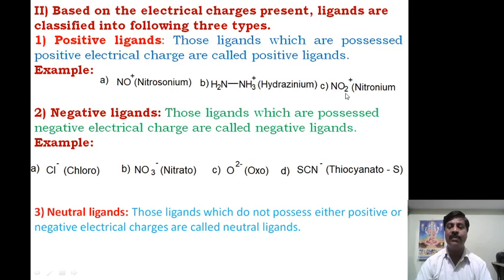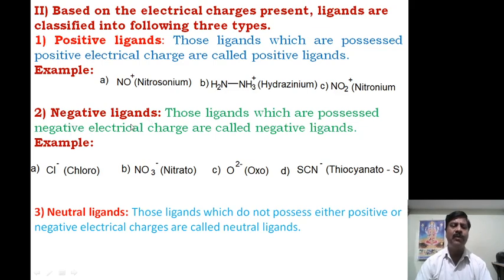And the third one is the nitronium ion, NO2 plus. These are the 3 examples I have given for positive ligands. If asked how ligands are classified based on electrical charge, you have to say positive, negative and neutral.